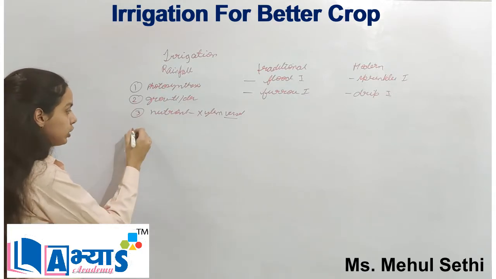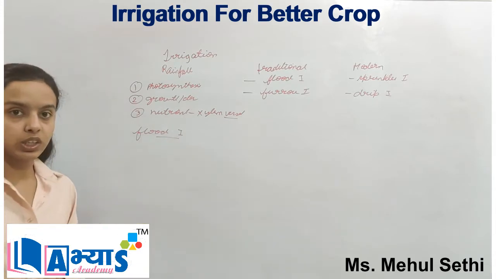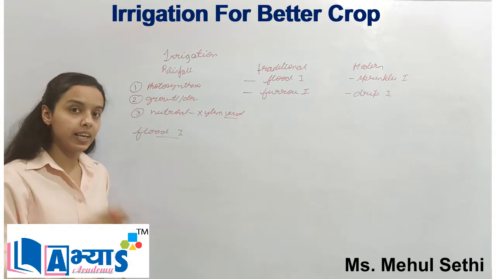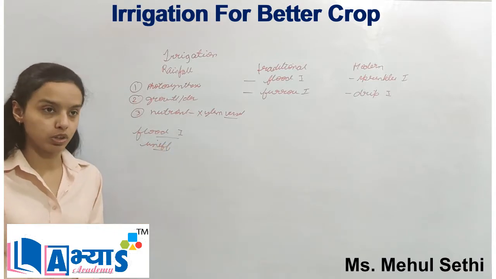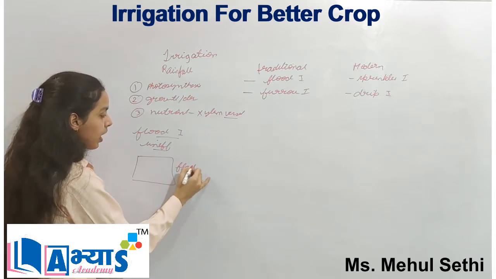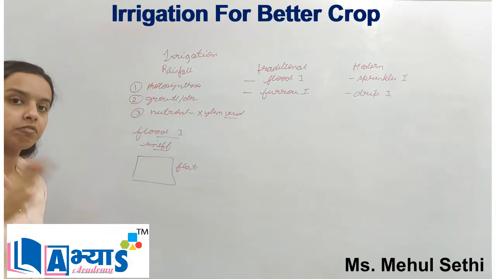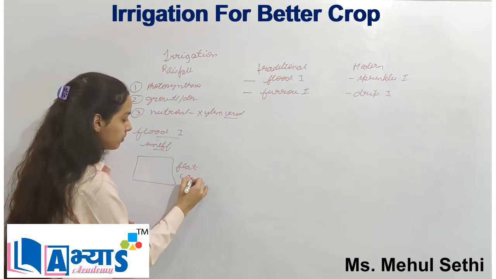Flood irrigation is the most ancient type of method, and it is the most inefficient. That means it results in a lot of wastage of water. In this we have a flat land, and water is completely filled on this land using canals.